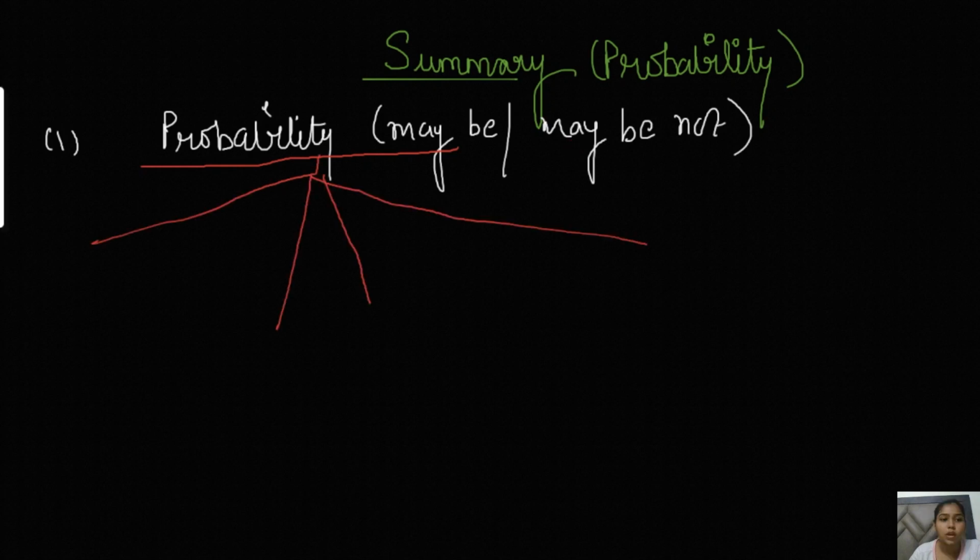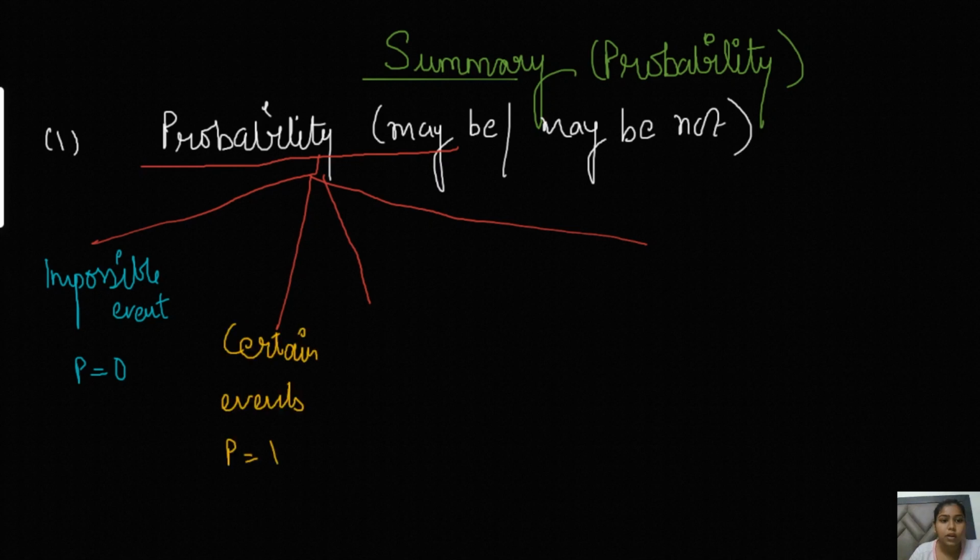Our first is the impossible event, with the probability equal to 0. P stands for probability here. Second is your certain events, where P is equal to 1.